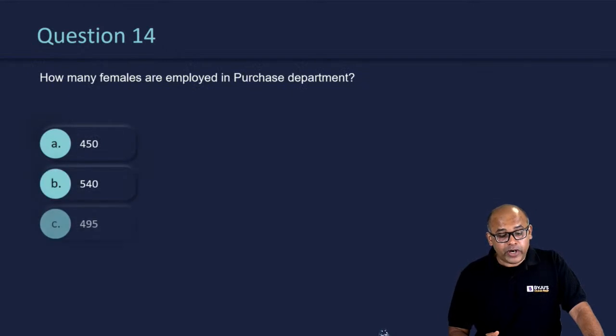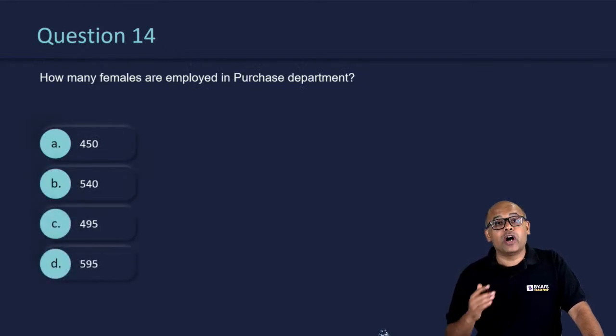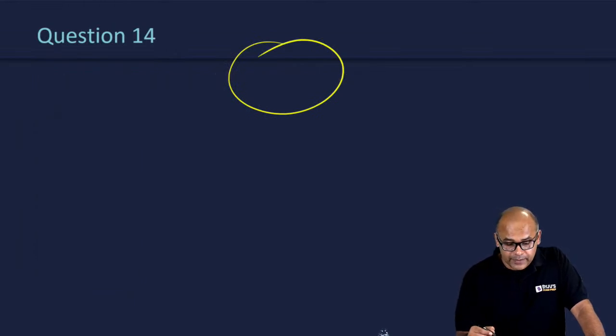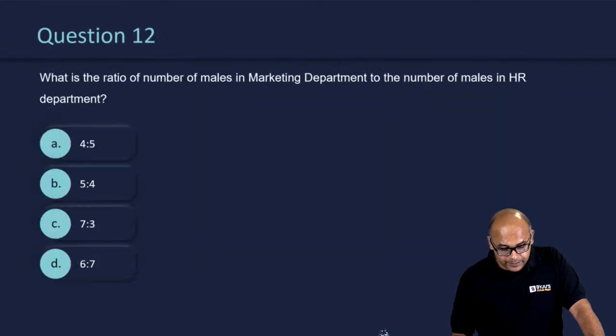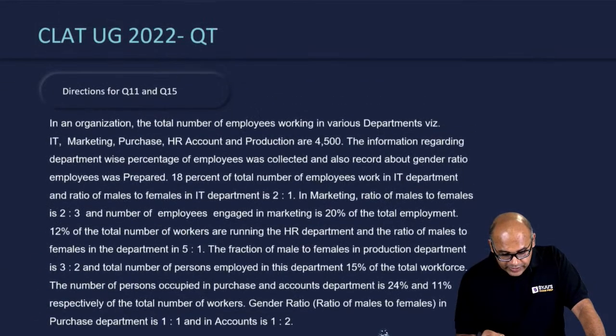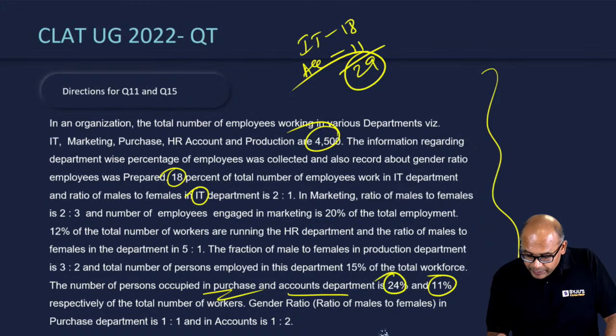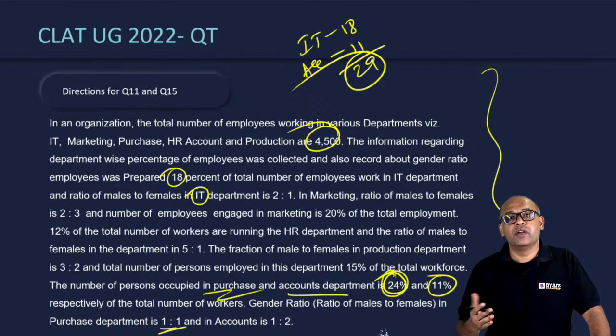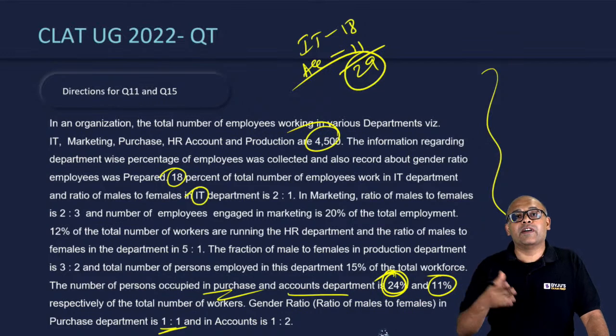How many females are employed in purchase department? Again, this is not a difficult one, because we just saw the purchase department. This is a straight question. So purchase was 24%, in which the ratio is 1:1. So basically, you have to take half, because the men and women are in 1:1 ratio. So half of 24% is 12%.